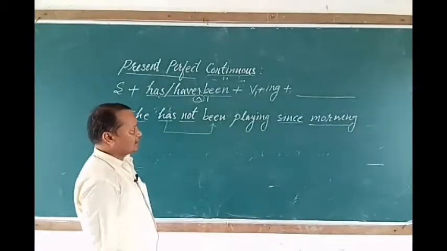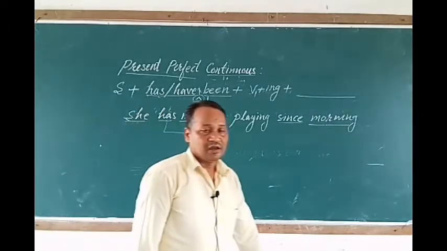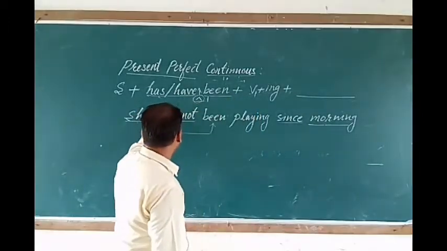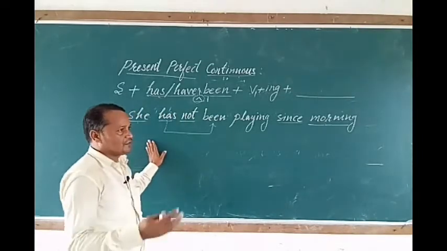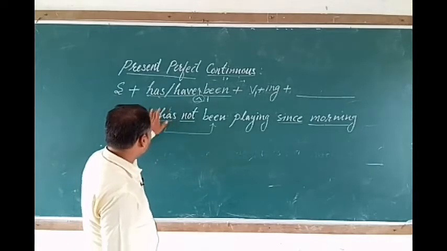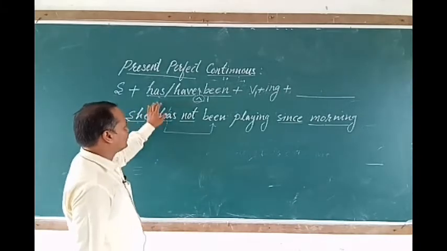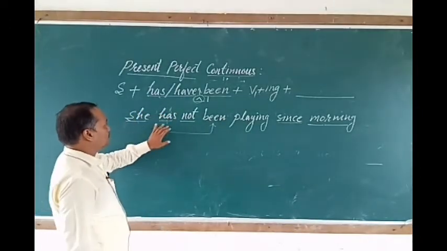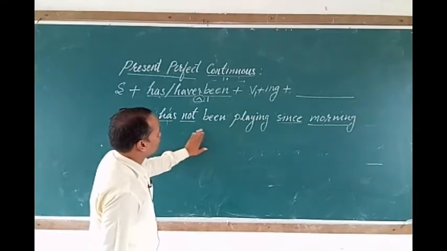to make it negative. So if you want to make a question, you have to shift has or have before the subject. Only has and have, not all the helping verbs. You have to put has or have before the subject to make a question.